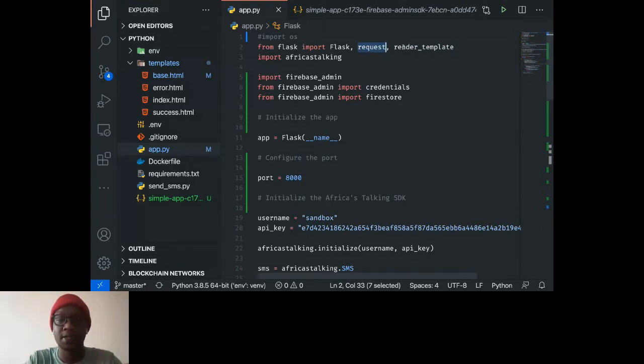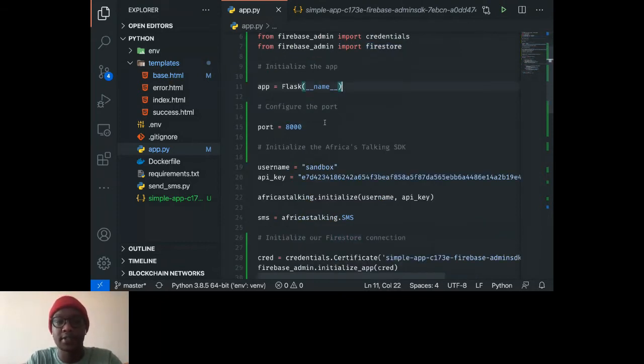And render_template allows me to render the HTML or Jinja templates that I've set up over here. I import Africa's Talking and then all the good Firebase stuff. To install Firebase, it's just pip install firebase-admin, and you'll get everything. From firebase_admin, I need credentials and firestore. Credentials is to authenticate me, and firestore is to actually access the Firestore service.